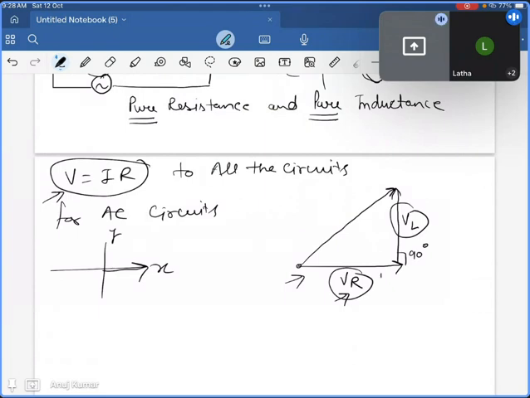What will be the resultant in the phasor point of view, in vector theory? There are two vectors, VR and VL. If we have to find the resultant, what we have to do is connect the tail of the first vector to the head of the last vector. That will be the resultant. This is the resultant portion always. One angle is there between